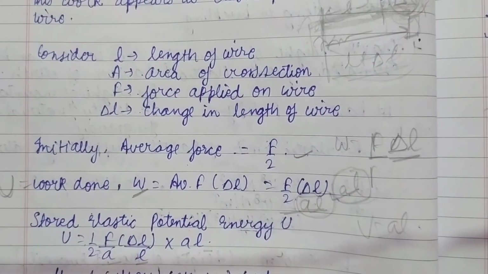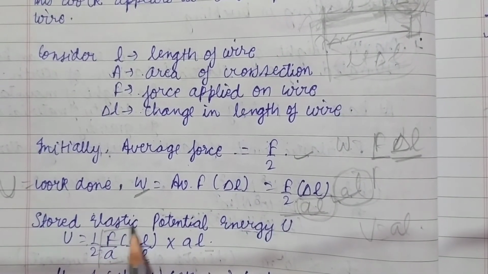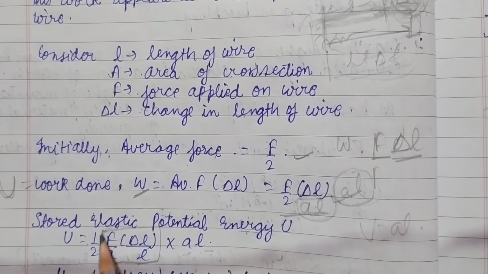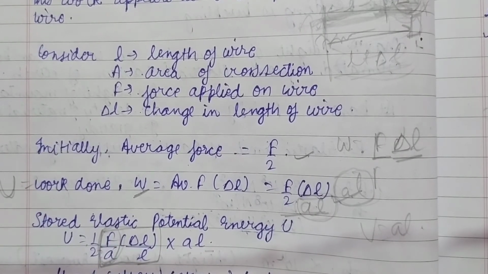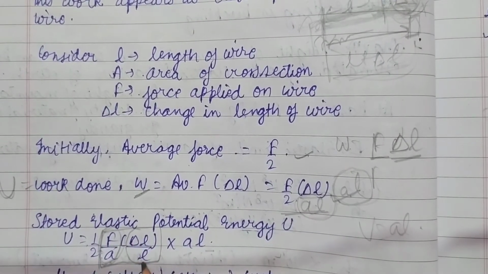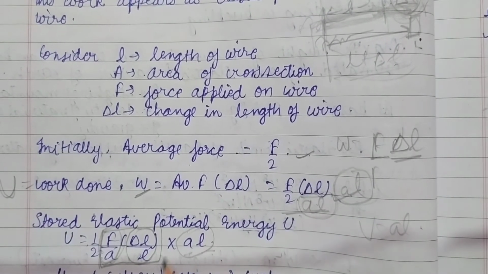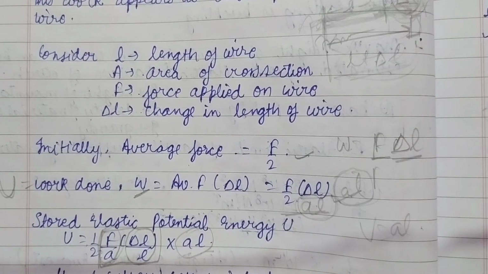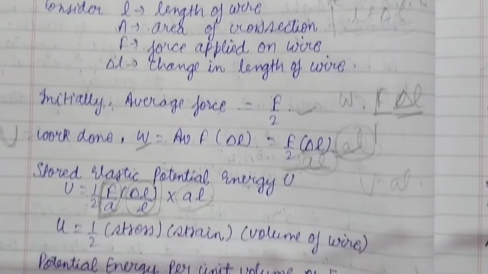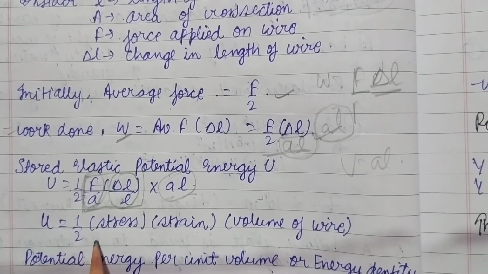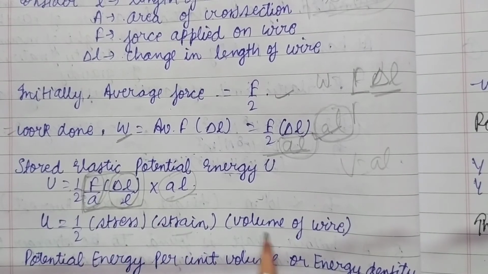Now, what is this? Force per unit area is stress. And change in length per unit original length is strain. And what is A into L? I have already told you, it is the volume of the wire. So we can say this U is half into stress into strain into the volume of the wire.